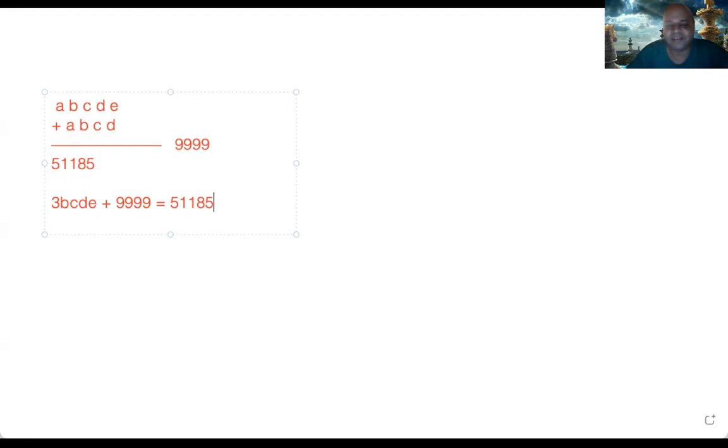Just look at it. Even if 3 is there, the maximum value is 39999 plus 9999. This also, you will get 49998 or something. So you will never cross the 50,000 mark unless the first digit, which is A, is 4. Okay, it has to be 4. Or even 5, right? Okay, 5 is also possible, but very unlikely, I think, based on these numbers. But we'll see. Yeah, A is either 4 or 5.